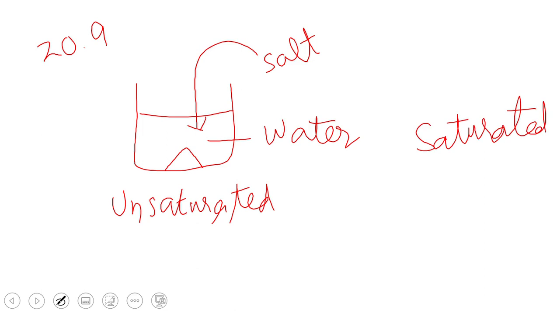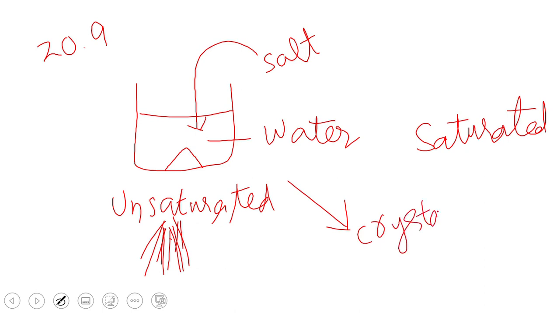But if we heat this saturated solution, now this salt will also dissolve. The salt which has settled down will also dissolve. And now if we add more salt in it, the salt will also dissolve. But still a point will reach when no more salt will be added, and that point will be called the supersaturation point. And why do we use this? For the formation of crystals. So this is really important for the formation of crystals and for the filtration process.